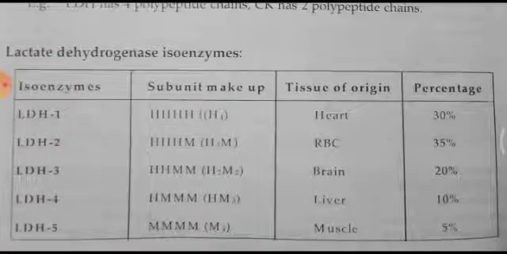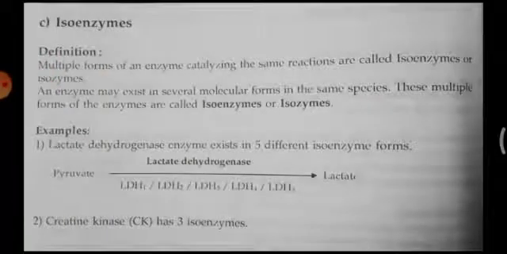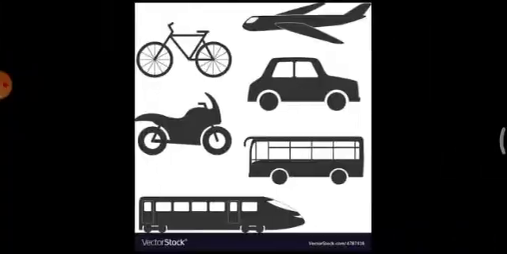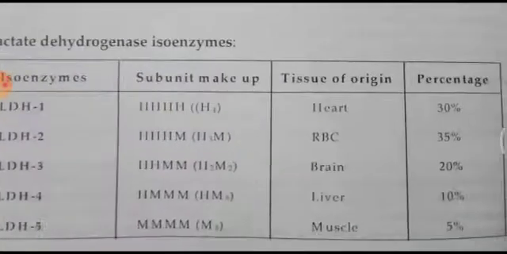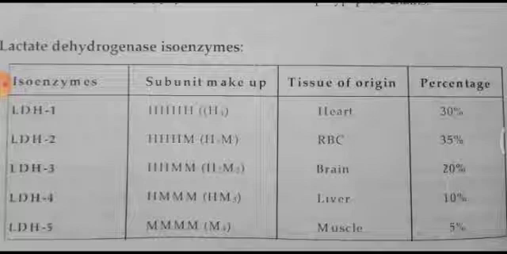If you come across lactate dehydrogenase, as we have just studied, in this you can see the conversion of pyruvate to lactate takes place with the help of lactate dehydrogenase. It is present in 5 different forms. In this, if you go in detail, there are 5 isoenzyme forms of LDH: LDH1, LDH2, LDH3, LDH4, LDH5.